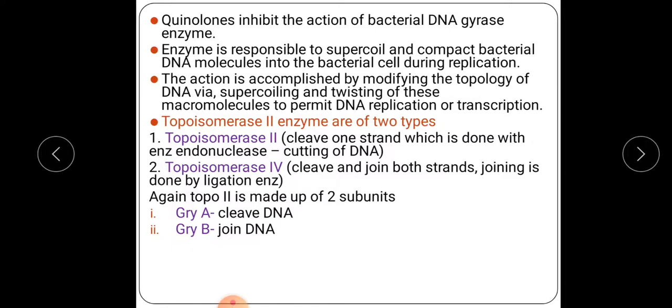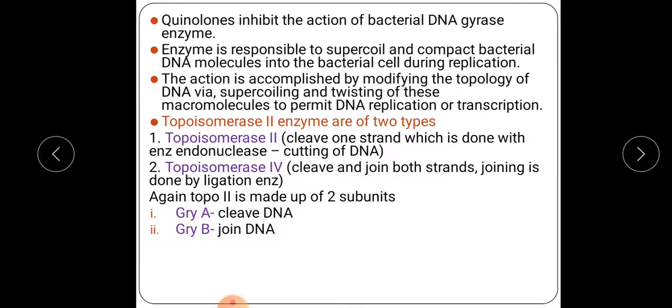And topoisomerase 4, this enzyme has the action that it can cleave as well as join. This topoisomerase 2 was having only cutting, that was only cleavage, separation. But topoisomerase 4 can cleave and can again join both the strands. And this is carried out by the ligation enzyme. Again, this topoisomerase 2 as well as topoisomerase 4, by mistake it has been only typed here as 2.